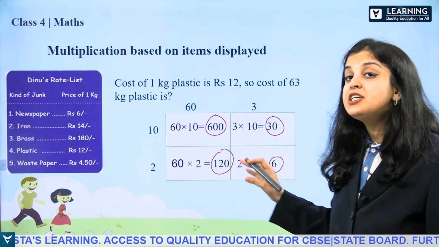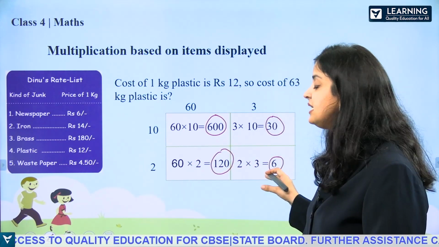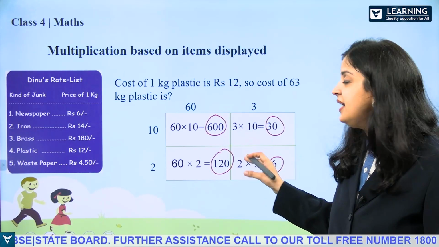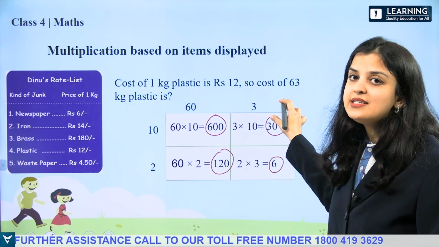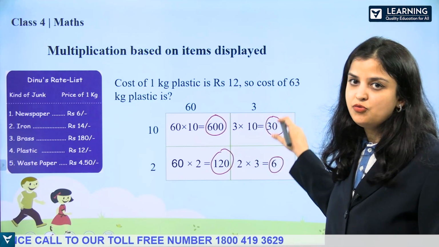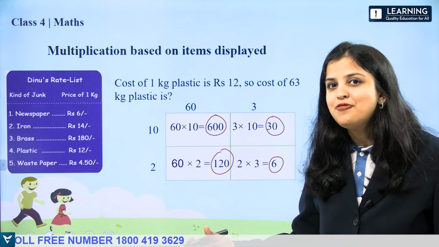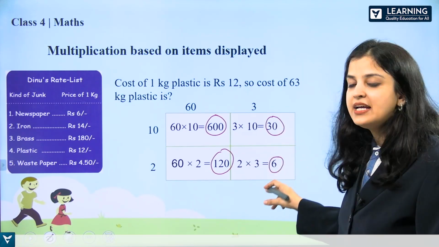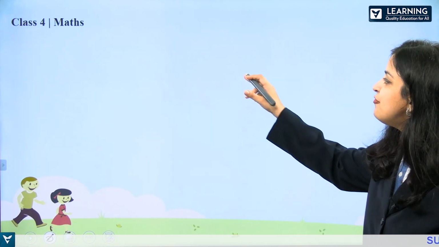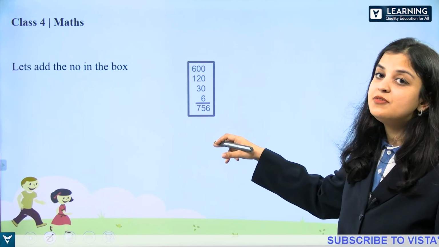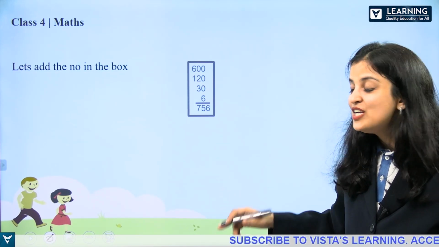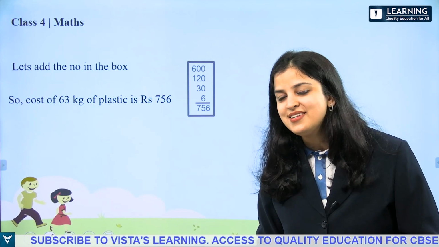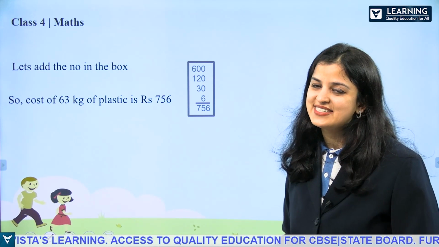And multiplication of bigger numbers can be done easily using this box. So 63 is a bigger number, right? But we have split this 63 into 6 tens and 3 ones. So it became easier for you to do the multiplication. And then you have to add all the answers that you have got in this box and find out the total answer, which is 756. So in an easier way, you got the final answer, that is cost of 63 kg plastic is 756.